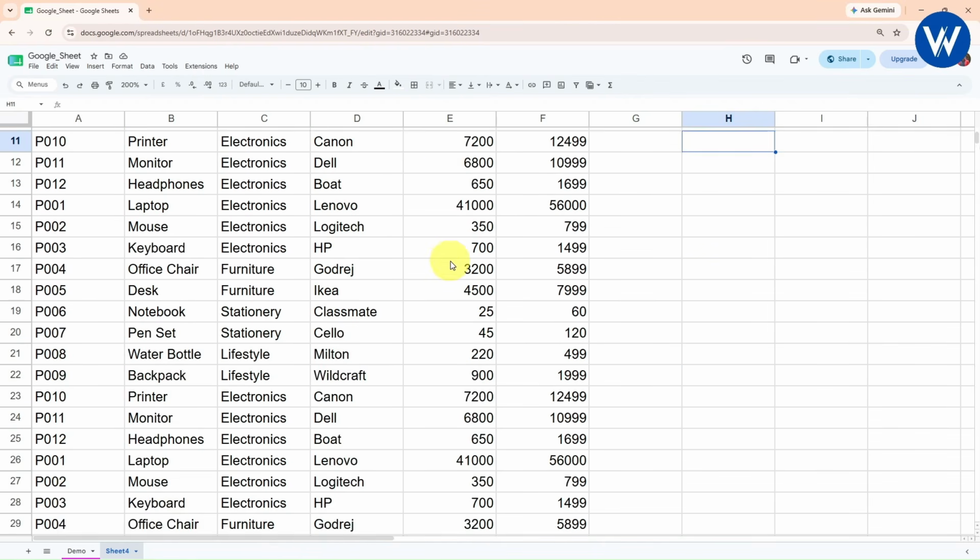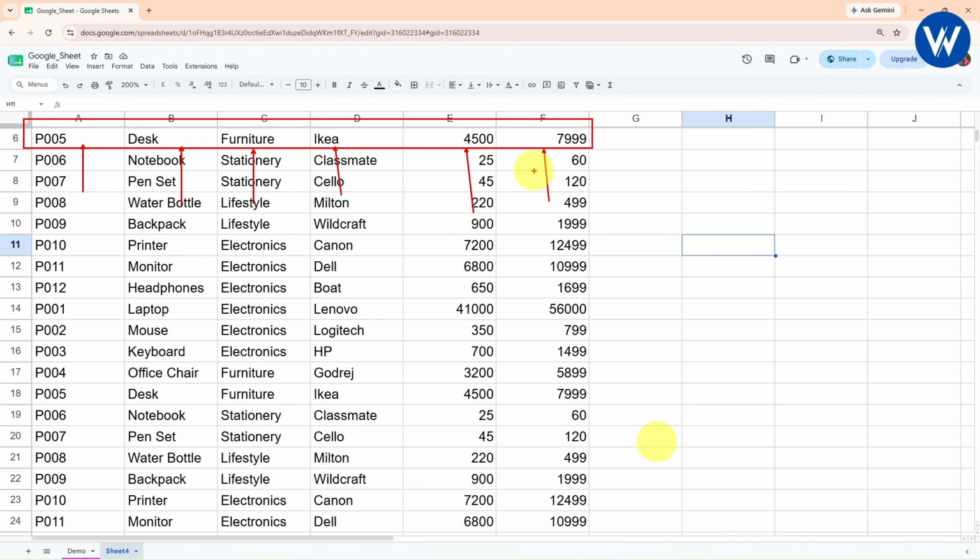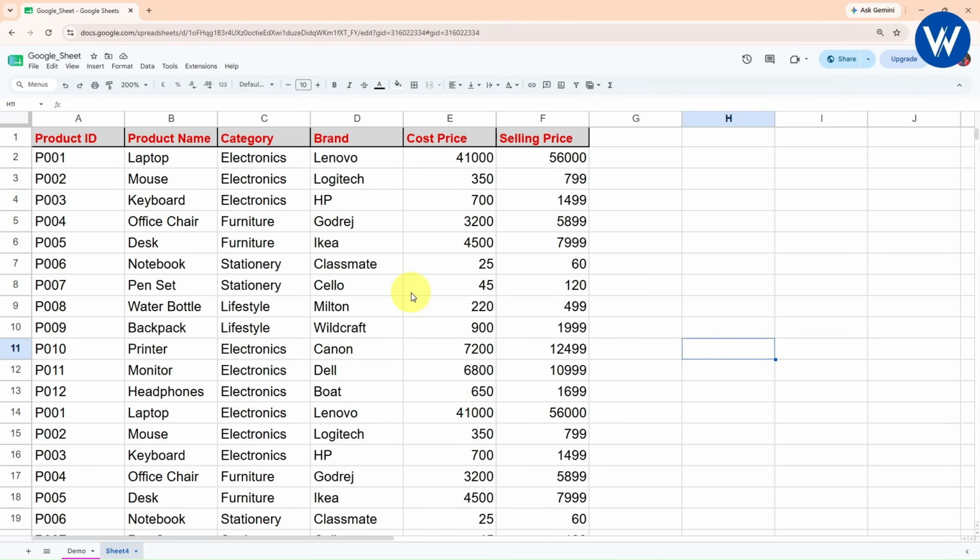Now take the example of this data set. Whenever I'm scrolling the data, the column heading is not visible, which is the first row. Without the column heading, you will not be able to understand what data is available in all the columns. Now what you need to do is freeze the first row. Let me show you one amazing trick for how you can freeze the first row.